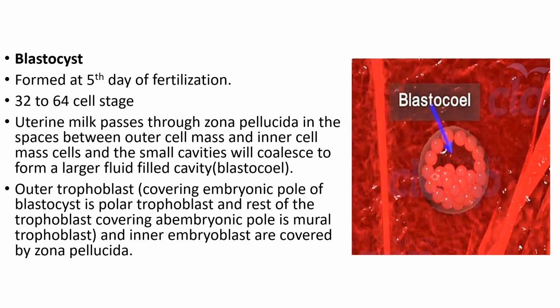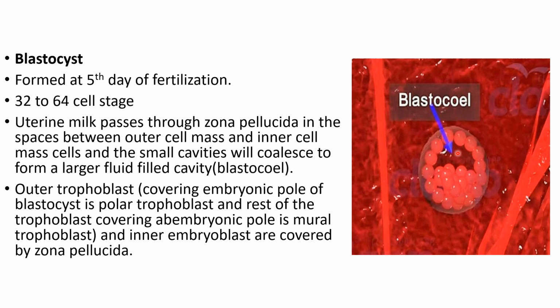So, when the fertilized zygote moves from the uterine tube to the uterine cavity, the uterine milk will diffuse from the zona pellucida and it will get accumulated between these blastomeres, and small cavities are formed in which the fluid gets accumulated.